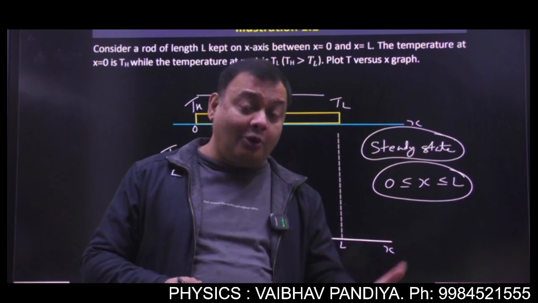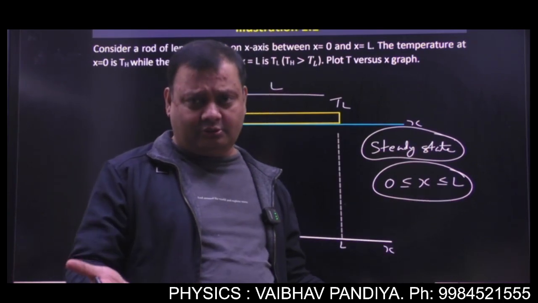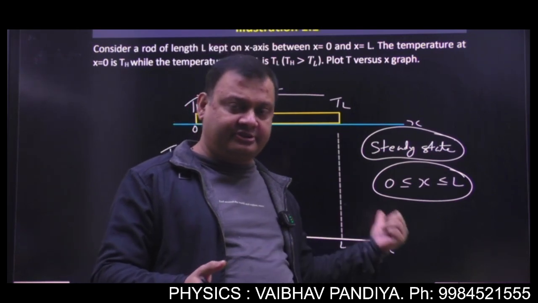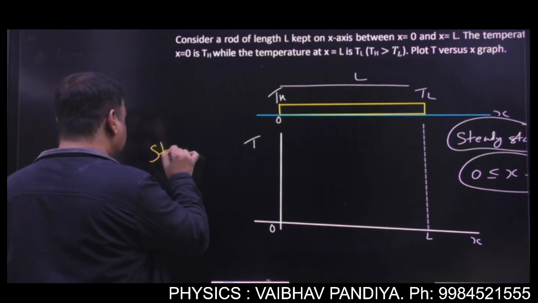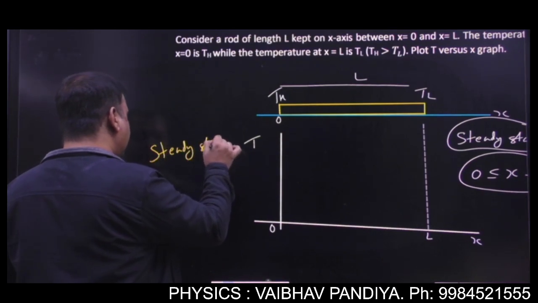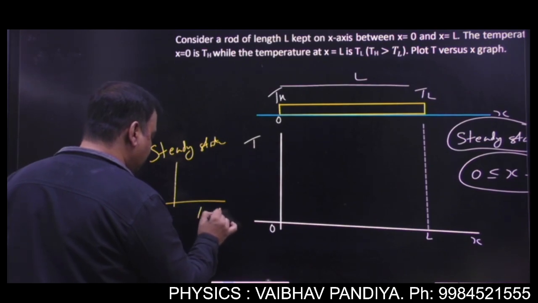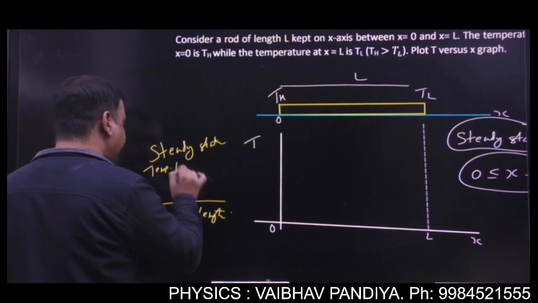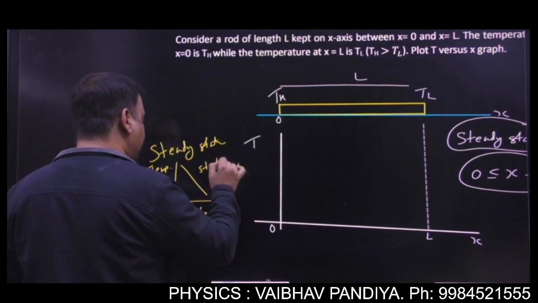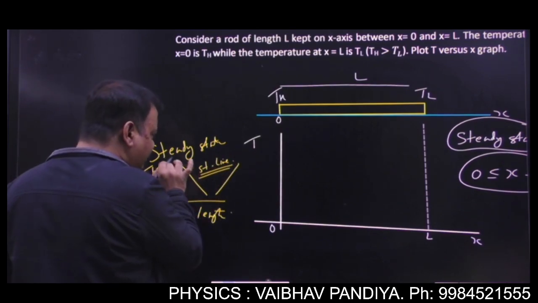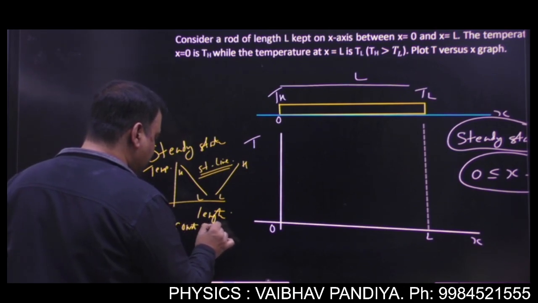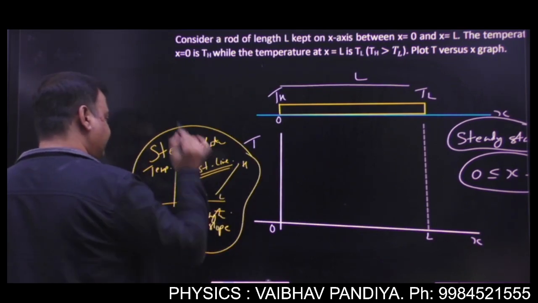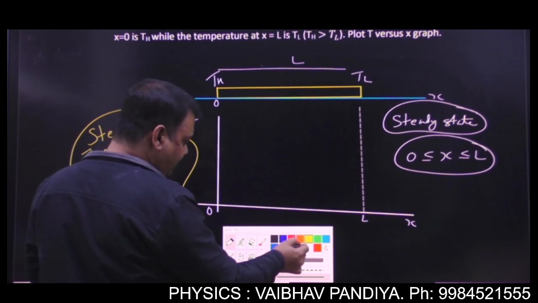It means the slope of temperature versus length, that is only the temperature gradient, will be the same. So in steady state, remember, whenever you plot a graph of length and temperature, you always get a straight line. Maybe with positive slope, maybe with negative slope, depending on whether you are going from high to low temperature or from low to high temperature, but it will be a straight line because it has a constant slope. Got it? So here we are going from high to low temperature.